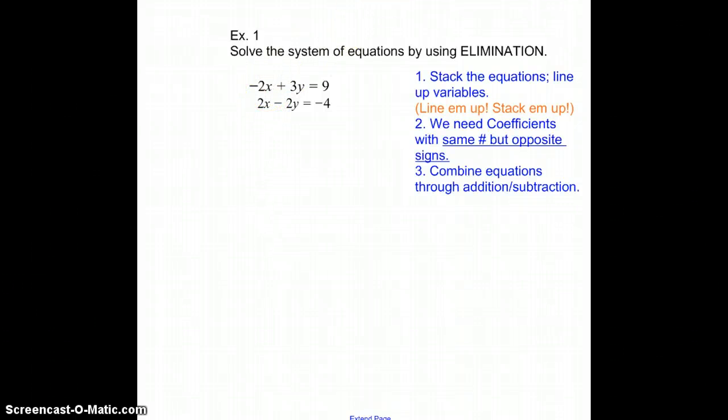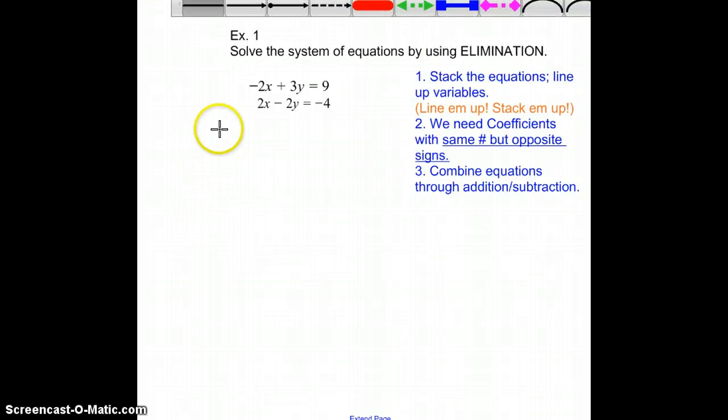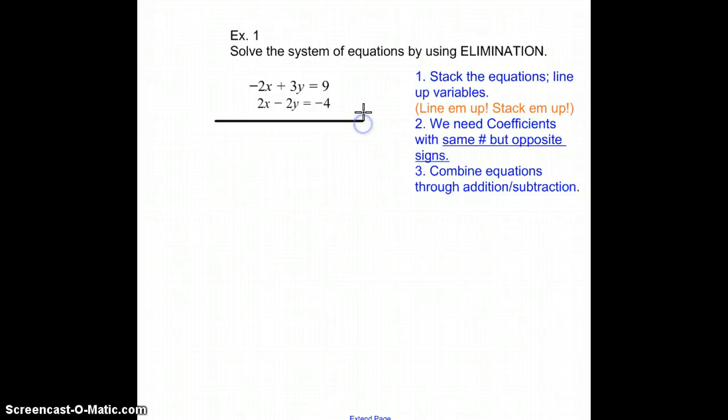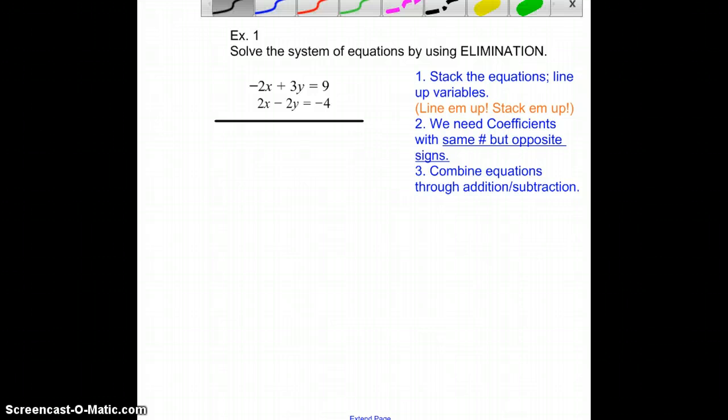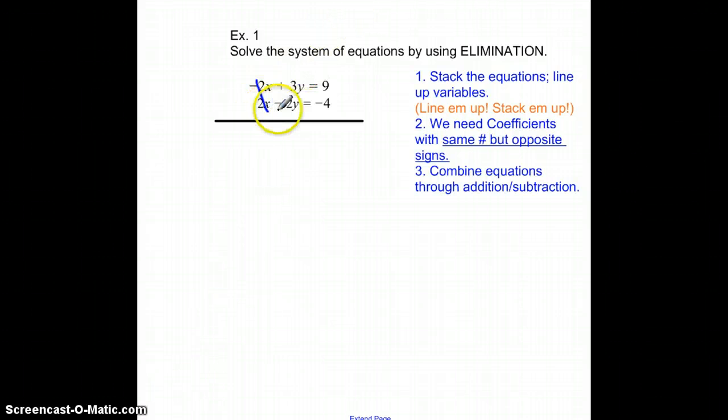So once we have that, we're just going to combine the equations through addition or subtraction. As we do that, -2x, +2x, it's going to cancel each other out. Alright, so then over here we got our y's. +3, -2. Well, that's going to give us +1y, or just y. Over here, bring down our equal sign. 9 minus 4, well, that's 5. So we just end up with y equals 5. Pretty simple there.